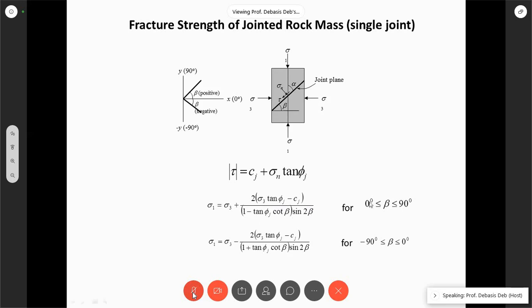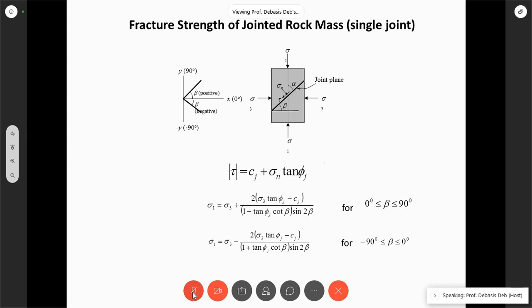So if this is the equation, what do you see? Oh, sorry. If beta is equal to 0, what happens to this formula? What happens to sigma 1? It shows infinite, right? Extremely high value. See, if beta is equal to 0, that means this is like a horizontal plane. Then sigma 1 is extremely high.